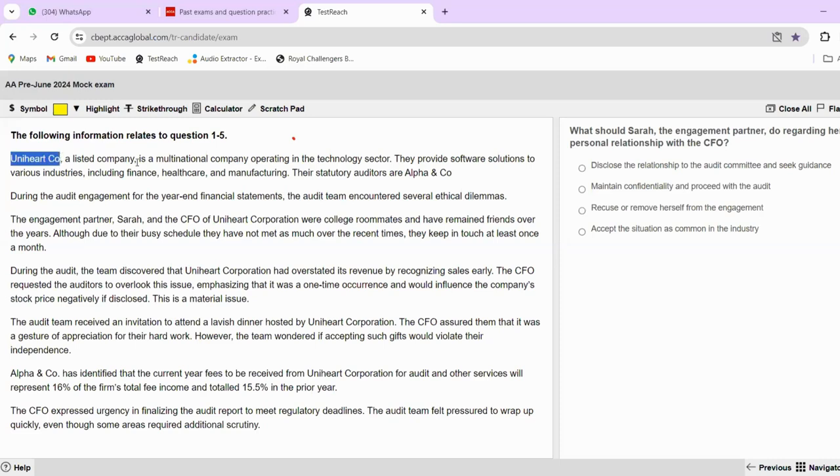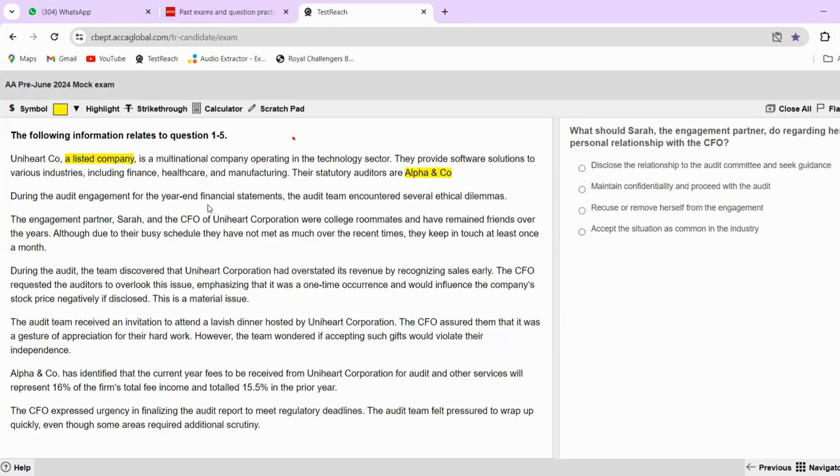Uniheart company is a listed company. Very important first line. Always highlight whatever you feel is important. So a listed company is important for me, and that is the reason I've highlighted it. It is a multinational company operating in the technological sector. They provide software solutions to various industries, including finance, healthcare, manufacturing. Their statutory auditors are Alpha and Company. So you are Alpha and Company, who is the auditor of a listed company, which is Uniheart Company.